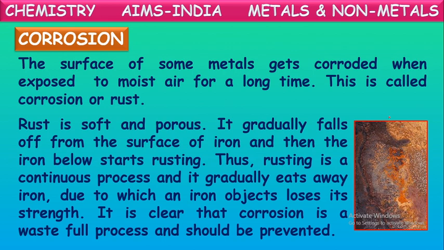Then this rust formed will fall down. This allows the next layer of iron to start rusting. In this way, the whole object will be rusted and damaged. Thus, rusting is a continuous process and it gradually eats away the iron article, due to which an iron object loses its strength.